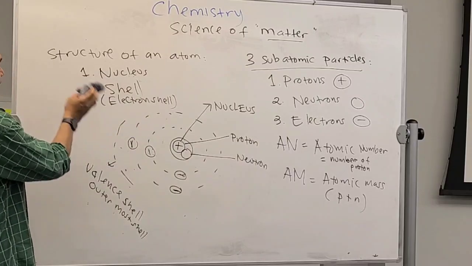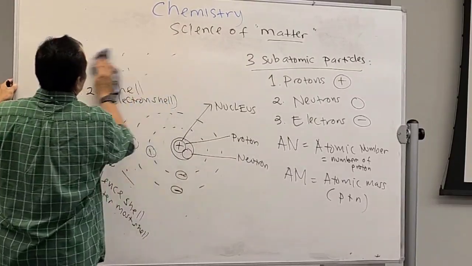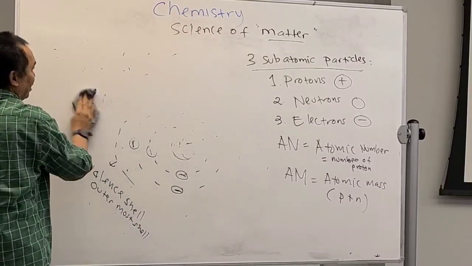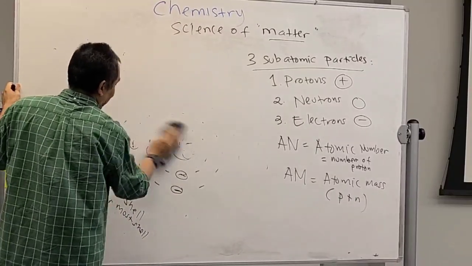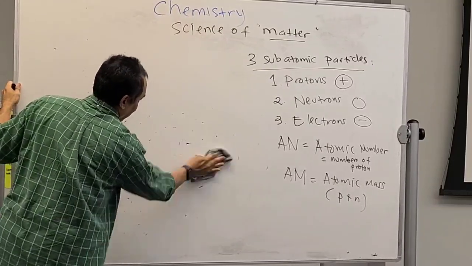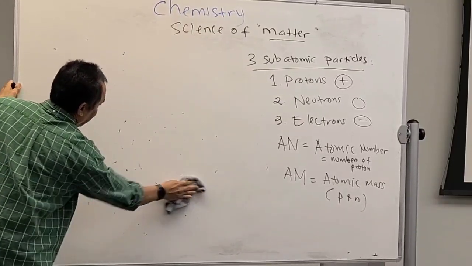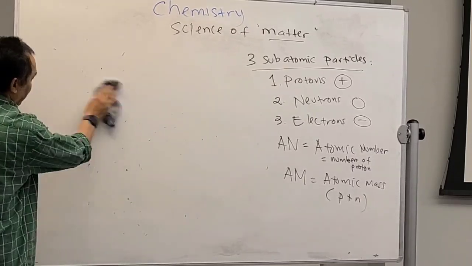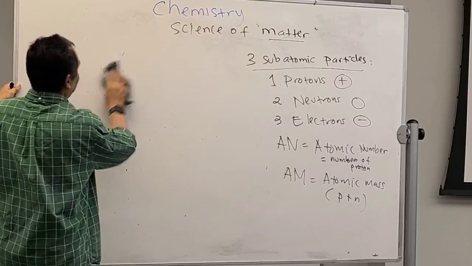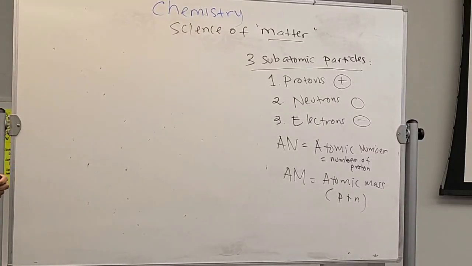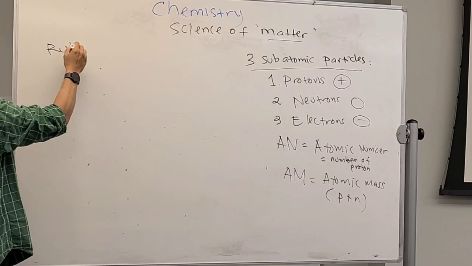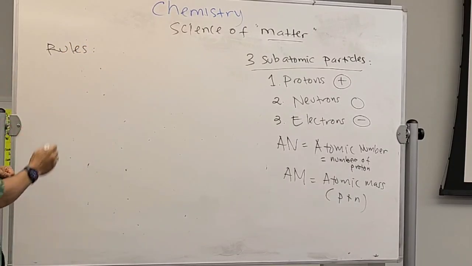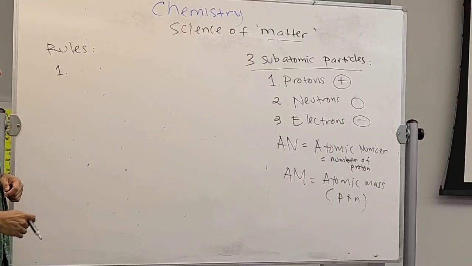Okay, then erase this. So if you get this one, I hope it stays in your brain so you know what an atom looks like. It always follows this rule. The structure will have a nucleus and shell, and then always 3 subatomic particles. Okay, now we're going to use some rules. First, rule of an atom.